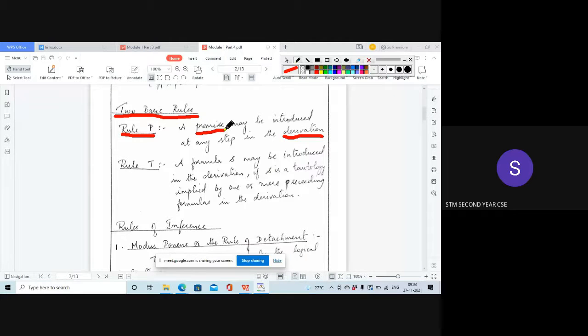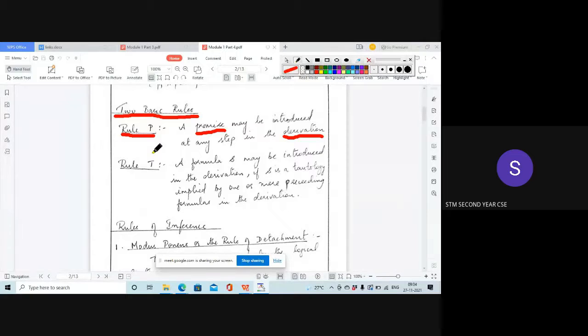We are given n premises, and from these premises we have to derive the conclusion Q. So any premise can be taken at any step in the derivation. That is what Rule P means. There is no strict rule that the first premise should be taken first and the second one second. No such rule is there.